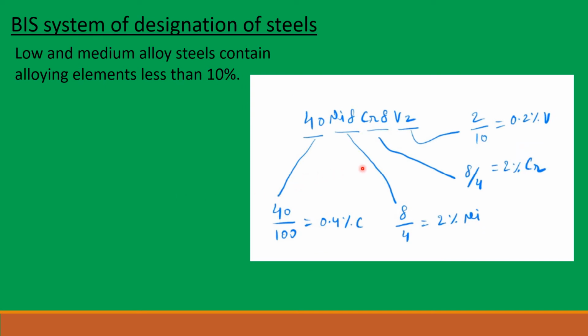In this example, a steel is designated as 40Ni8Cr8V2. Let us see what that means. So 40 is for carbon, 40 divided by 100, that is 0.4% of carbon. Ni stands for nickel, and 8 can be written as 8 by 4, that is 2% of nickel. Cr stands for chromium, 8 can be written as 8 divided by 4, that is 2% of chromium. V stands for vanadium, 2 can be written as 2 divided by 10, that is 0.2% of vanadium. So this alloy steel contains 0.4% of carbon, 2% of nickel, 2% of chromium and 0.2% of vanadium.